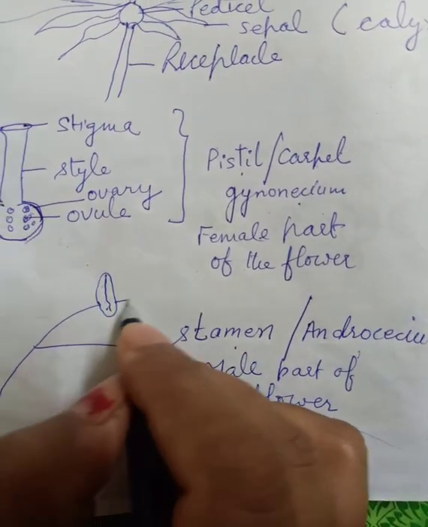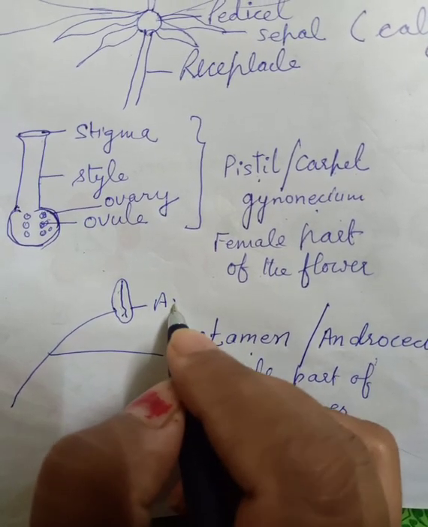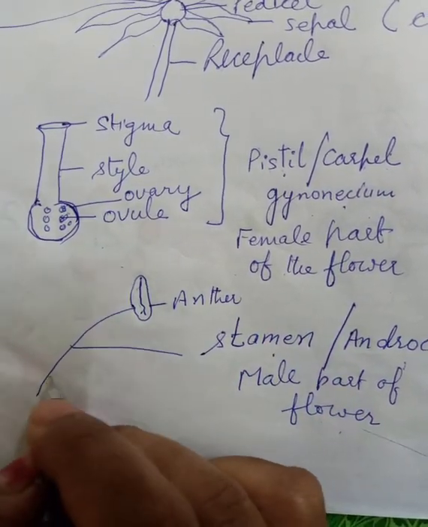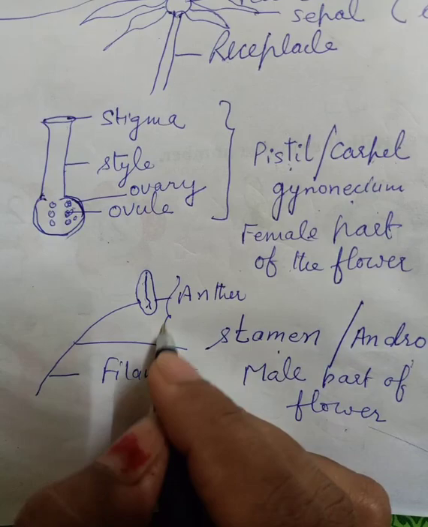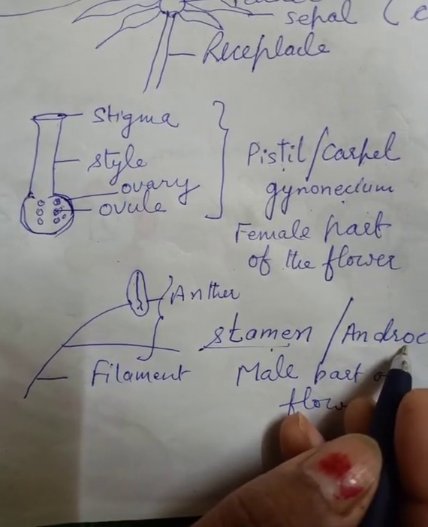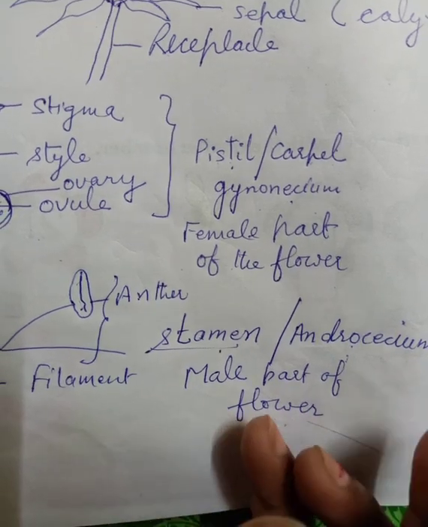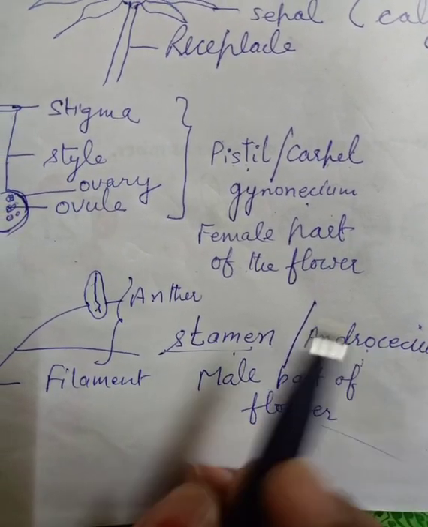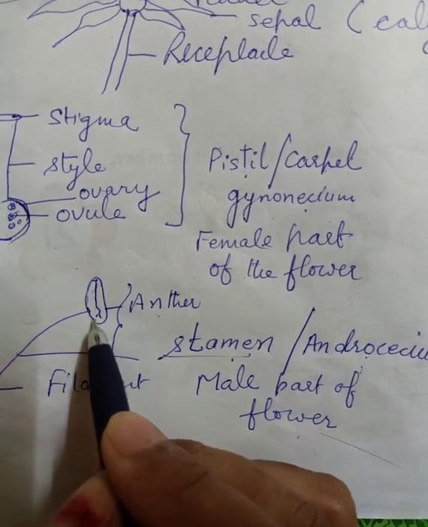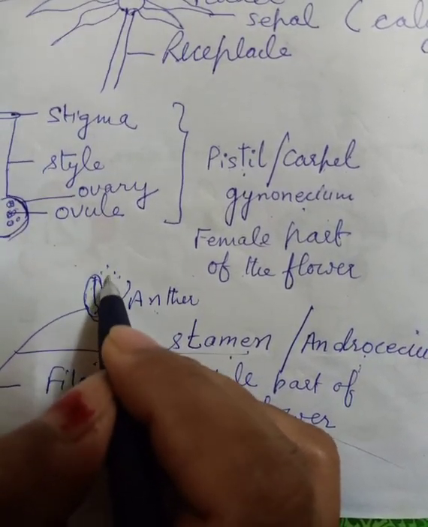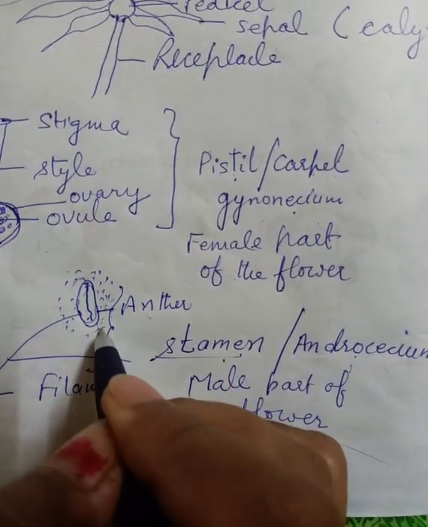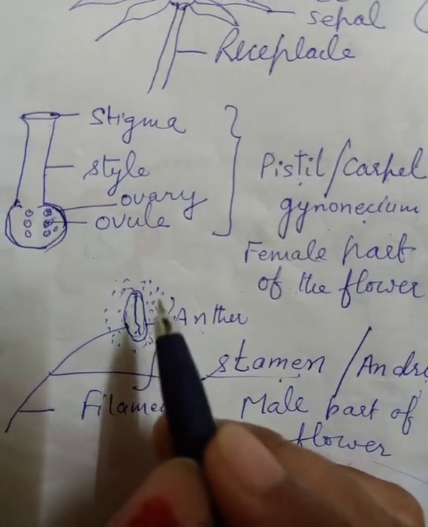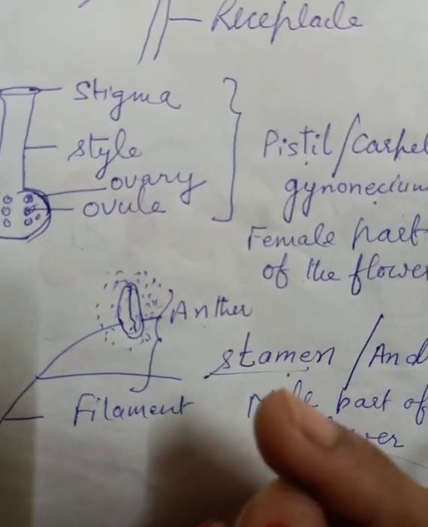Now it also has two parts. The upper part is called anther, and the lower part is called filament. So both the parts together form stamen or androecium. Is that clear, children? Now, a very important process. These anthers, you can see in this picture, contain a small powdery substance. It's just like a powder. If you pluck a flower and touch it, you will feel that powdery substance in your hand.